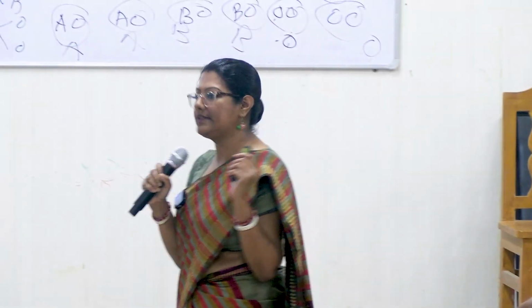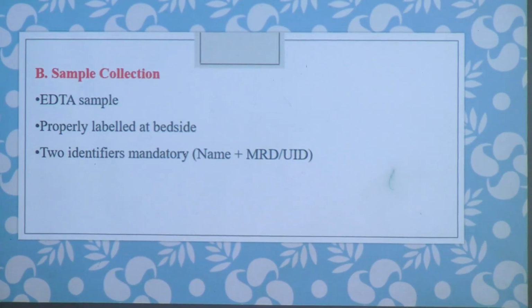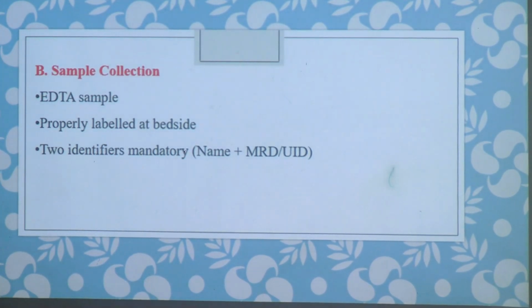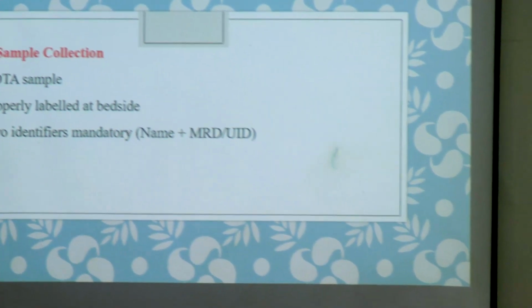The EDTA sample should be properly labeled at the bedside itself, and 2 identifiers are mandatory for any blood collection, for any blood testing also. Always make a practice of using 2 identifiers, not only the patient name, because once you start going to clinics, you will find 2 or 3 patients with the same name, same surname. Even age can be the same. But the UID number, the MRD number, the hospital number will definitely be different. So always go ahead with 2 identifiers for any given scenario.